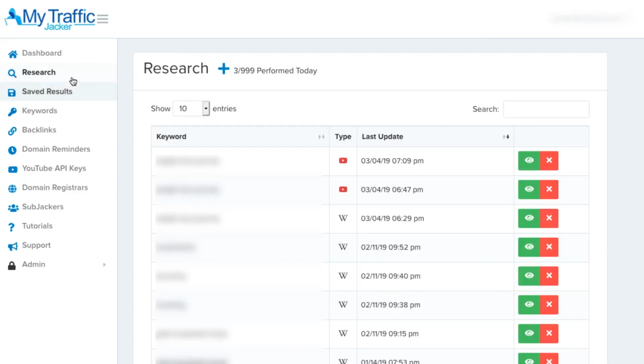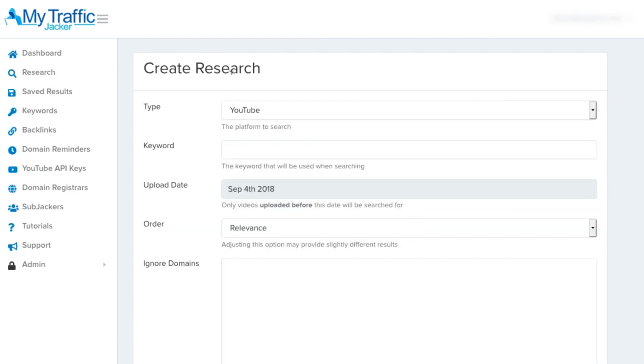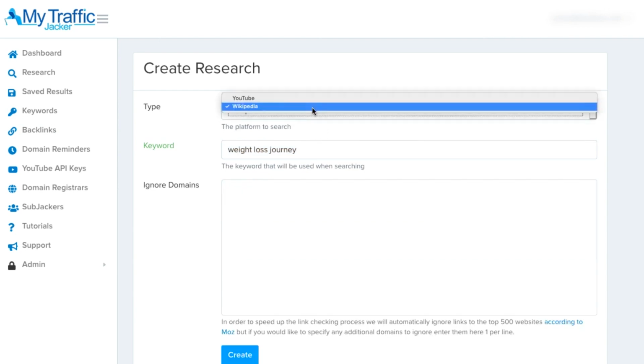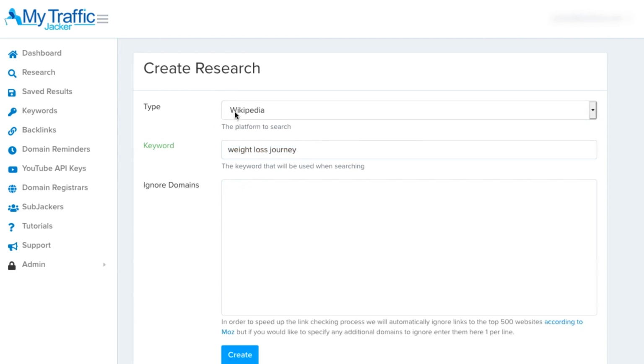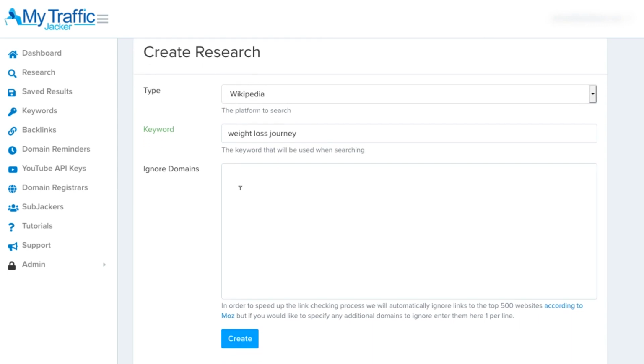So now we're inside of the research tab, and I'll show you how you can use the Wikipedia feature. So all you have to do is click this plus button here to add our keyword, and then type in weight loss journey. Now we could go back into our keywords research section to find additional keywords. Since I've shown you the results for weight loss journey in YouTube, I'm just going to explore what it's like in Wikipedia.